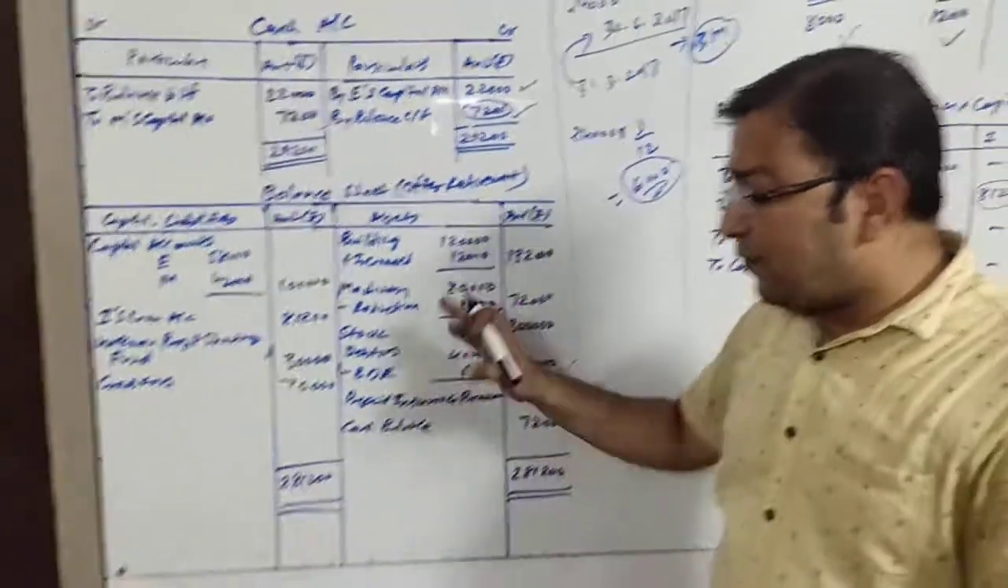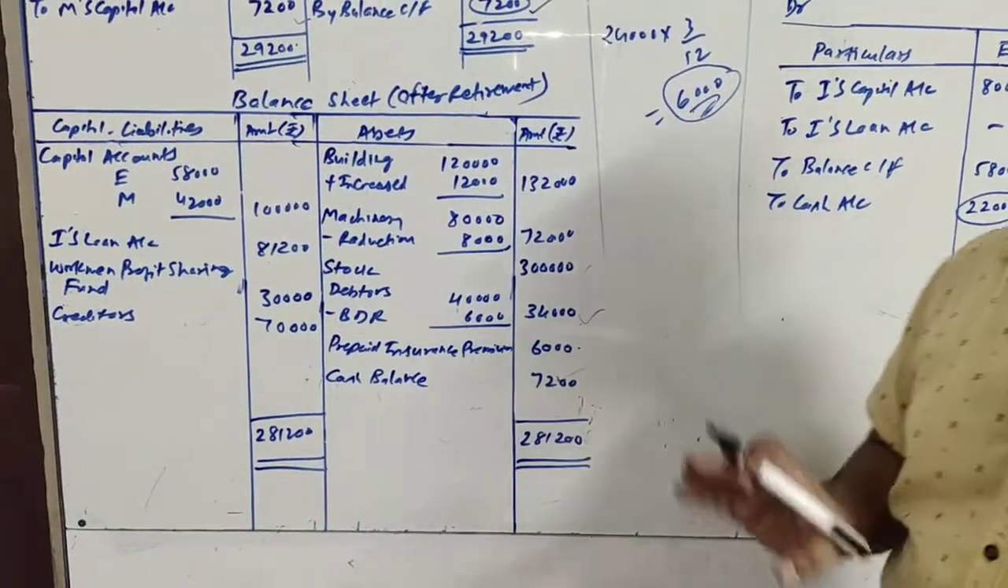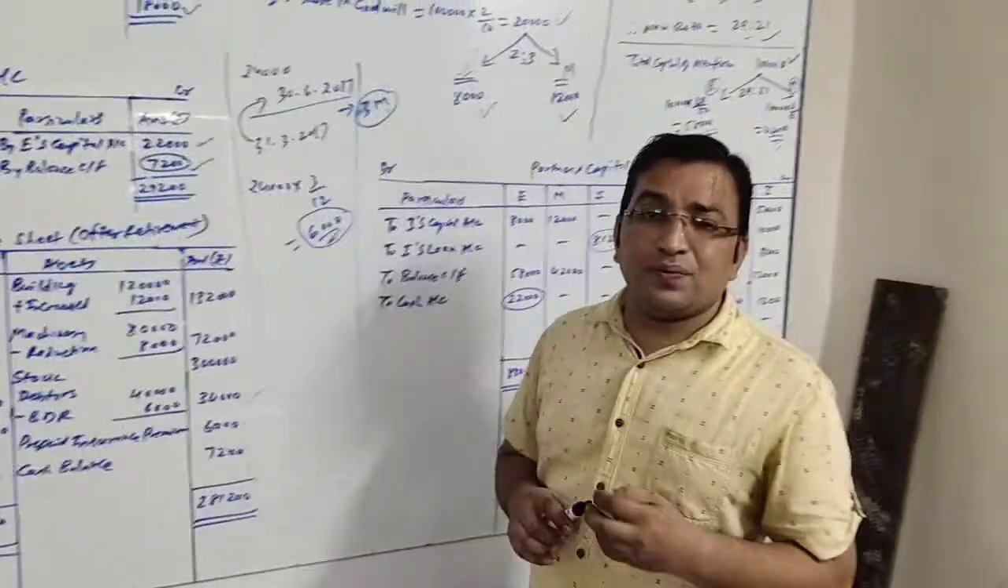Now we will be making the total of the balance sheet. The total of the balance sheet comes to 2,81,200 on both sides. So here we have finished sum number 12.